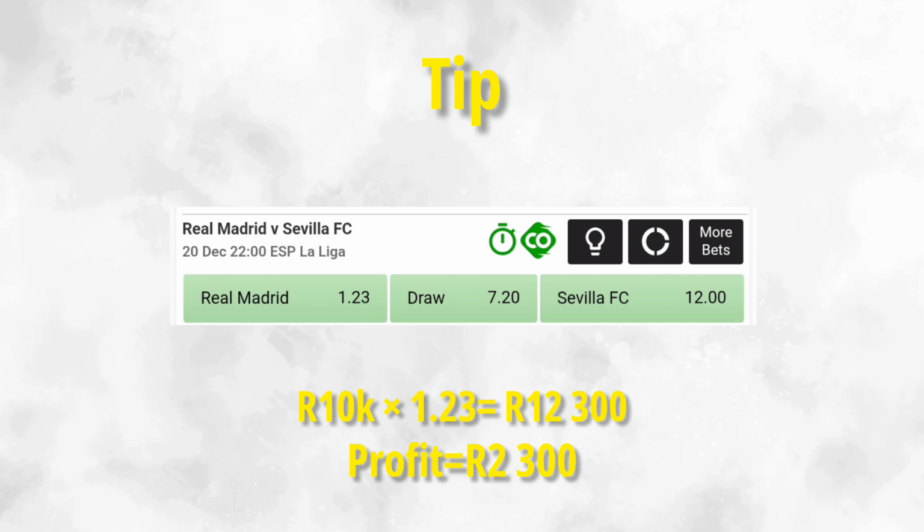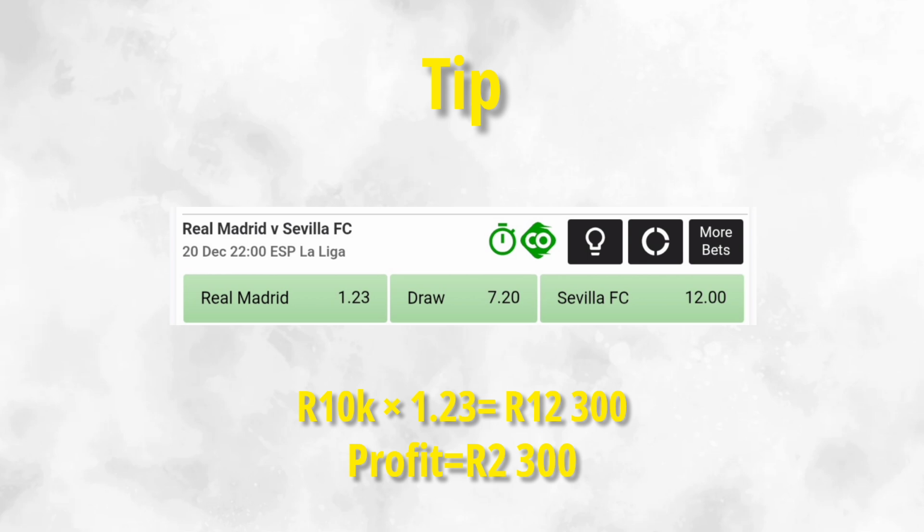Look at it in a bigger picture. Don't look at it in a small picture. Because if you just bet with 10 rand, you're just going to get 1 rand. You understand? So you should build your bankroll slowly. Don't be fighting to get higher odds while you know very well that it is a risk. You could lose all your money in one bet.